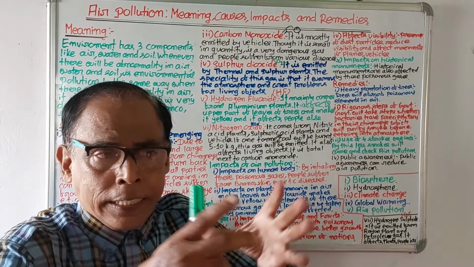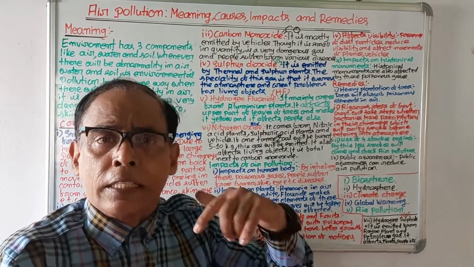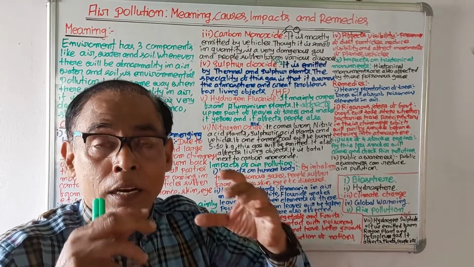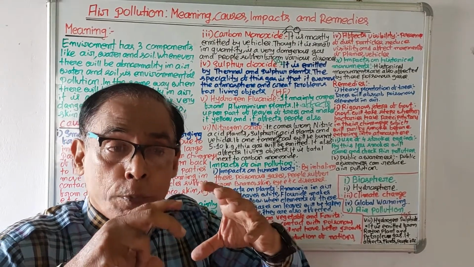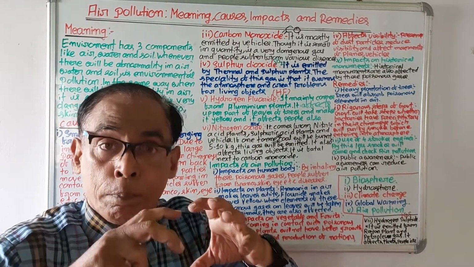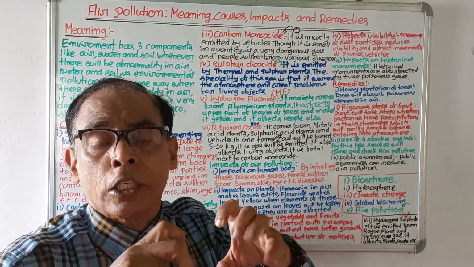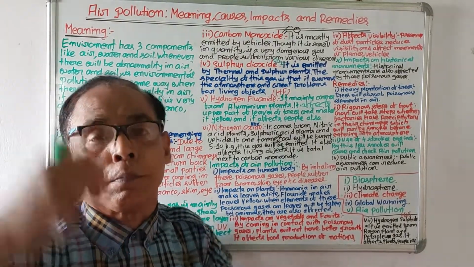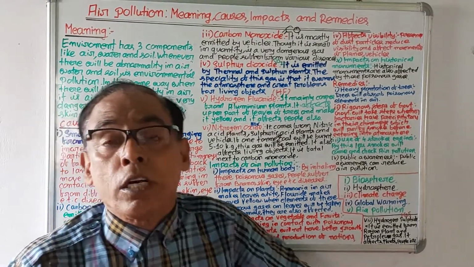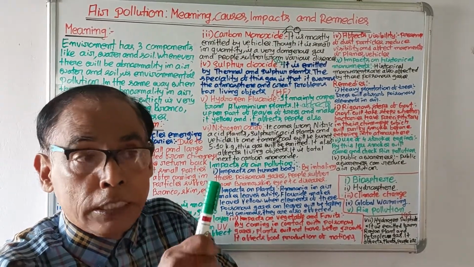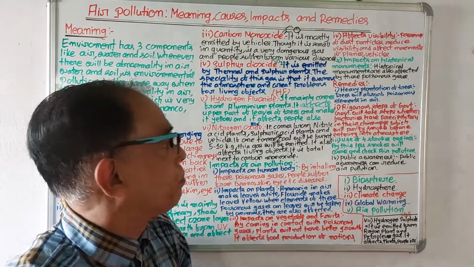If factories use precipitators in their chimneys, then smoke will be purified, and clean smoke will enter the atmosphere. So it is the duty of government to see that plants must use precipitators in their chimneys.